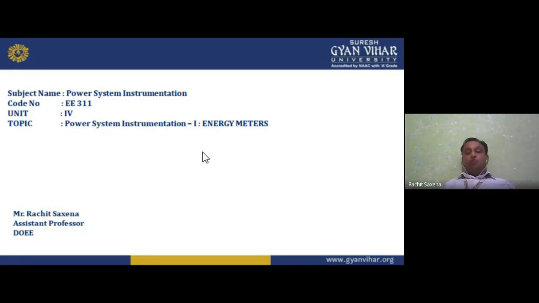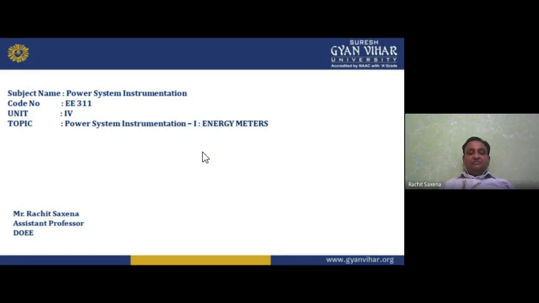Now unit 4. This was all about the previous unit, unit number 3. Unit number 4 basically deals with power system instrumentation. In this we first studied voltmeters and ammeters, which are of analog or digital type. Voltmeter is always connected across and ammeter is connected in series. Loading effect is the effect of the individual resistance of the voltmeter and ammeter, which affects the reading or measurement directly.